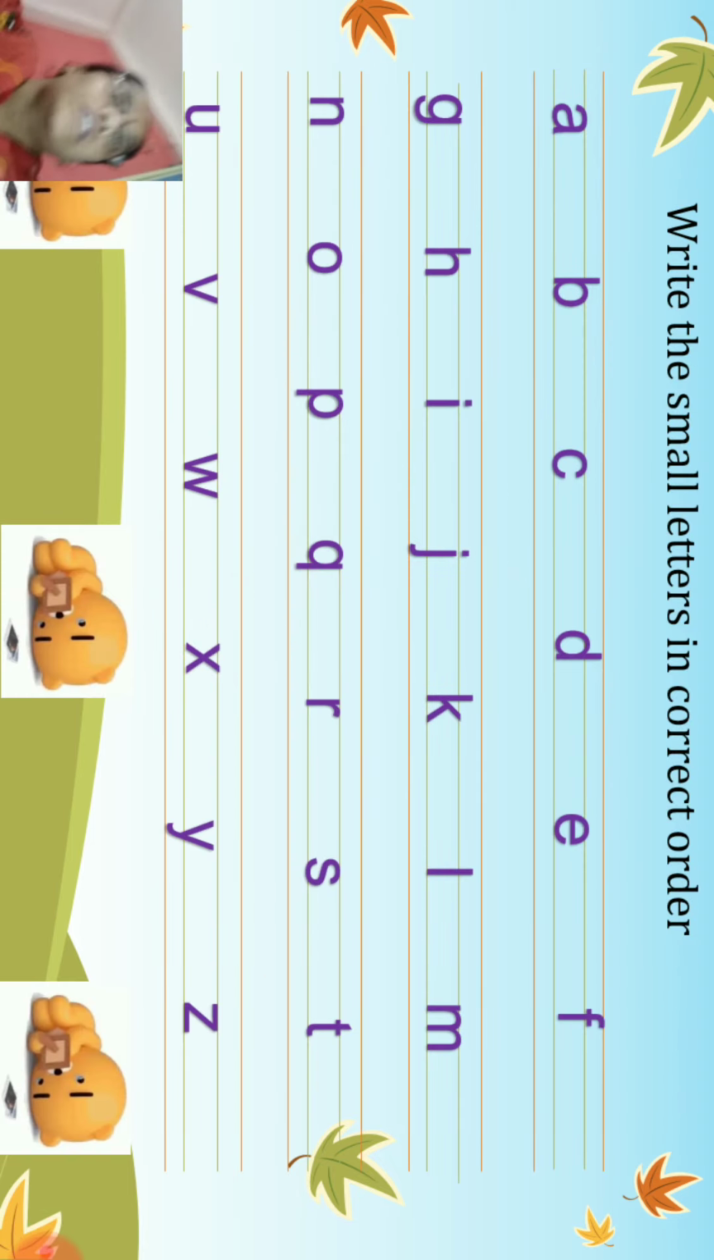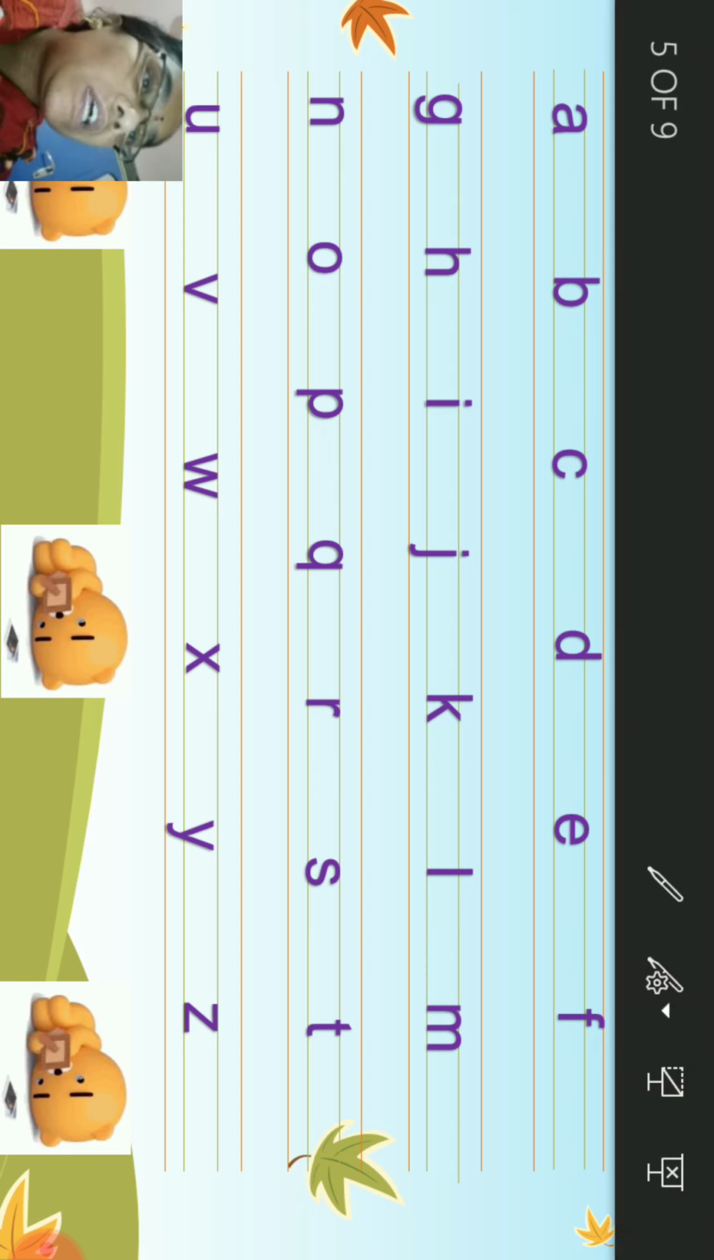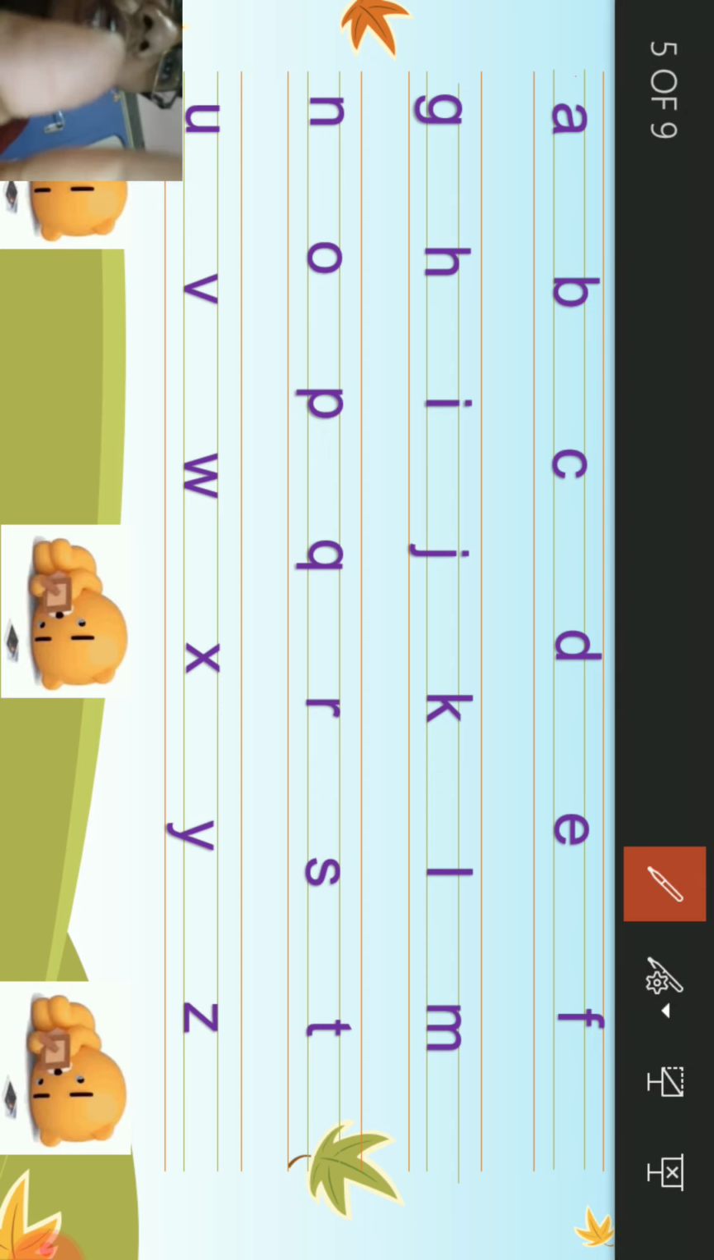Next topic is write the small letters in correct order. What is the first letter? A. Okay, children, so we need to write small a between the blue lines.